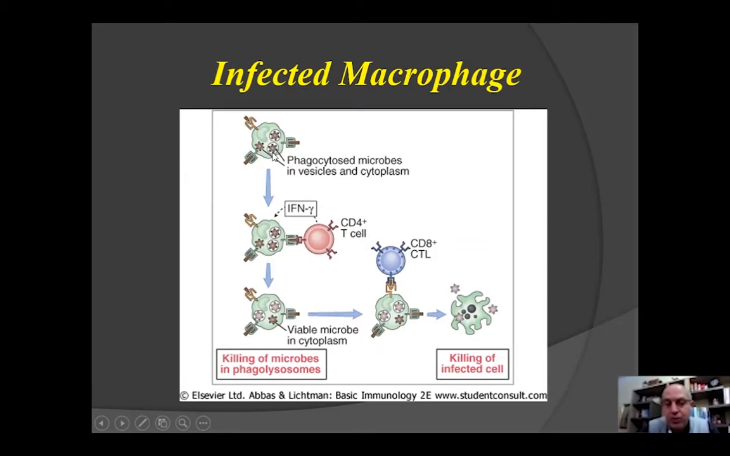What will this macrophage do? It will scream for help because it is infected. It will sacrifice itself. First, it will present the antigen to the CD4 cells, telling the cells, I have captured microbes, and please release your cytokines in order to awaken, to alert the immune system.